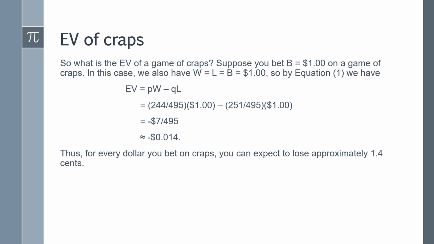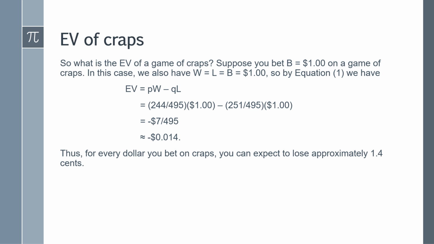So now let's calculate the EV of craps. So what is the EV of a game of craps? Suppose you bet $1 on a game of craps. In this case, we also have W equals L equals B equals $1.